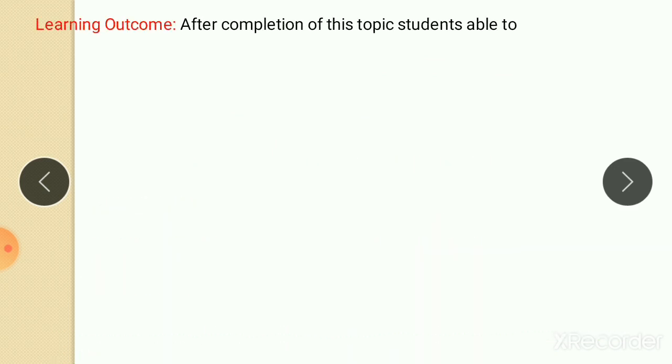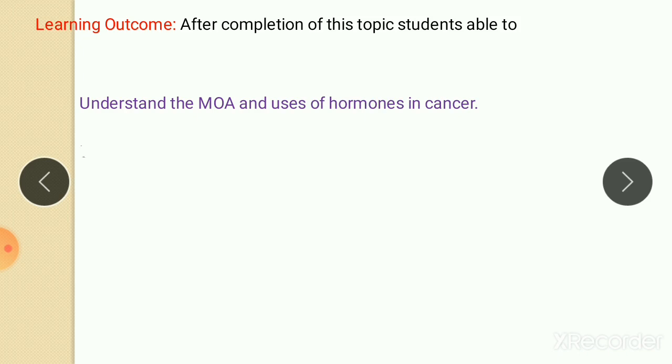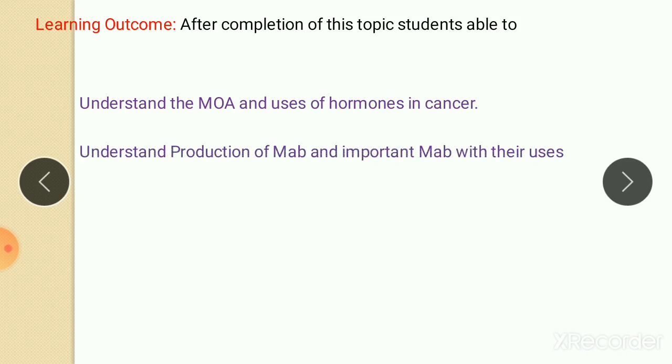Learning outcome. After completion of this topic, the student will be able to understand the mechanism of action and uses of hormones in cancer, and understand the production of monoclonal antibodies and important monoclonal antibodies with their uses.